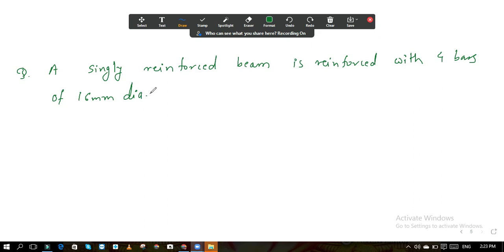Its dimensions are 250 by 500 mm effectively.